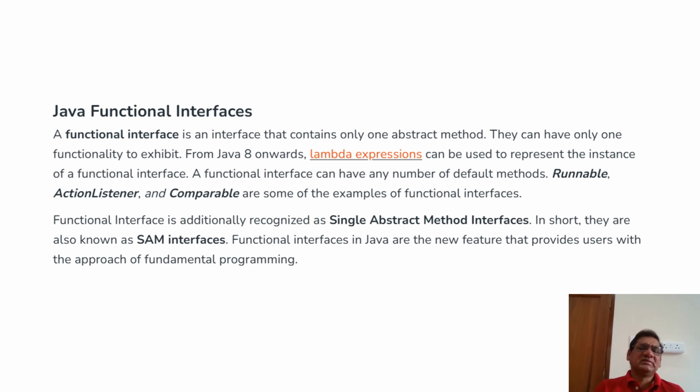Java functional interfaces. This is one of the main features introduced in Java 8. A functional interface is an interface that contains one abstract method. What I'm trying to say here is that any interface that has only one abstract method becomes a functional interface. Java 8 provides the @FunctionalInterface annotation, so while creating any interface that we want to be a functional interface, we can annotate that interface with the @FunctionalInterface annotation.